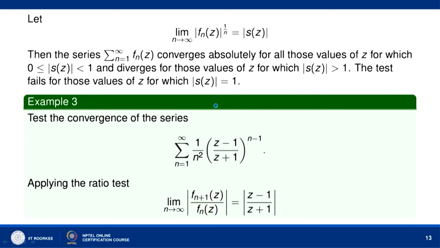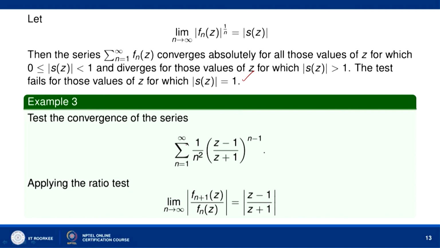Now, let us consider root test for the series of complex functions. If limit n tends to infinity mod of f n z to the power 1 by n is equal to mod of s z, then the series sigma n equal to 1 to infinity f n z converges absolutely for all those values of z for which 0 is less than or equal to mod of s z less than 1, and diverges for those values of z for which mod of s z is greater than 1. The test fails for those values of z for which mod of s z is equal to 1.